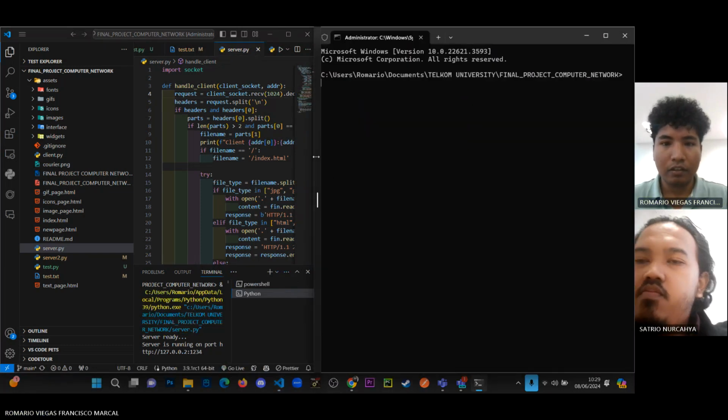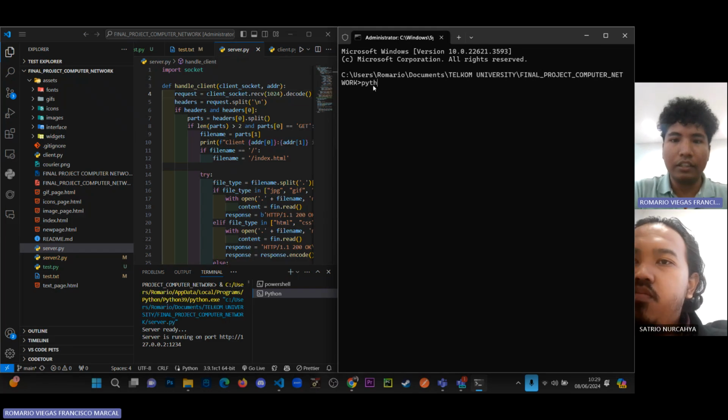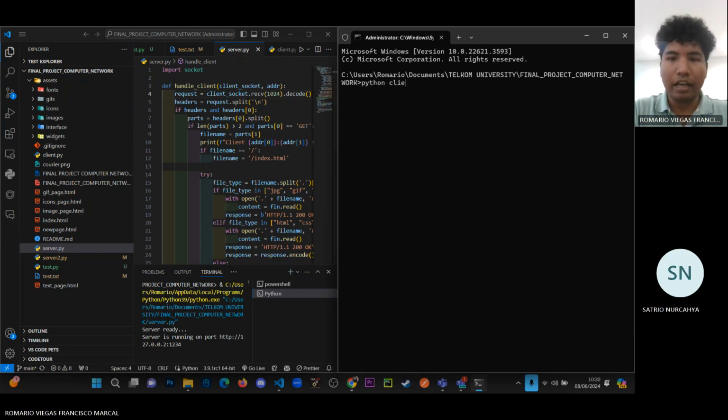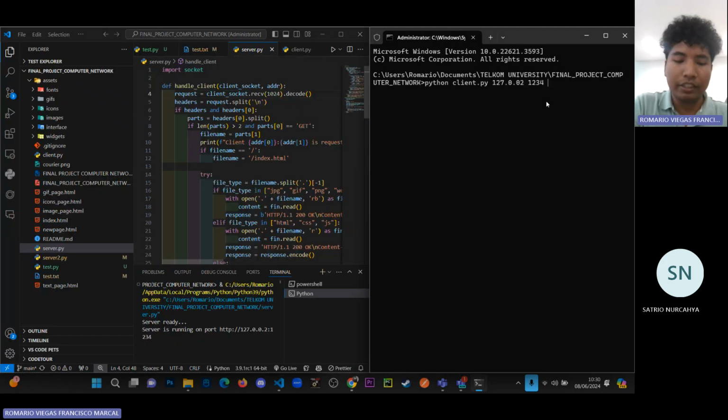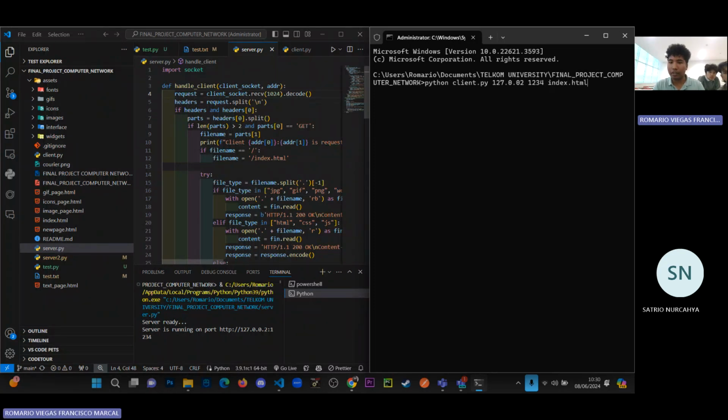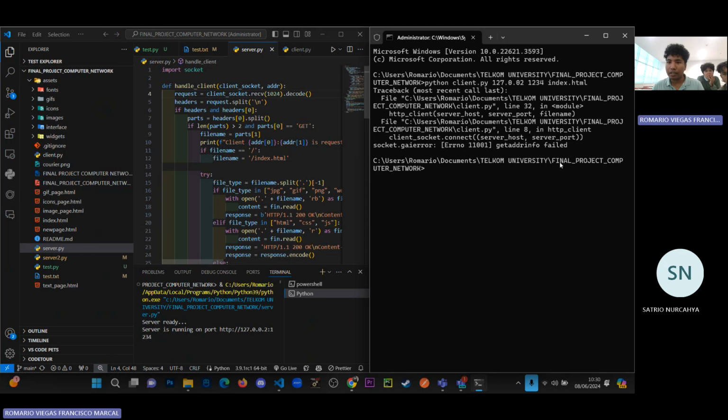Let's use the command python client.py with the specified IP address, which is 127.0.0.2. It's according to where the server is running here, and with the port of 1234. And we try to request a type of file. In this case, for example, we make a request for the index.html file. Then we press enter.